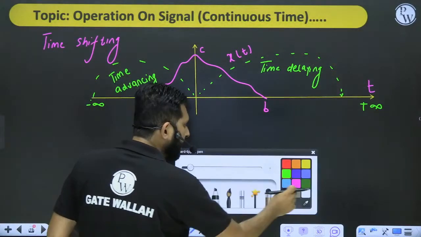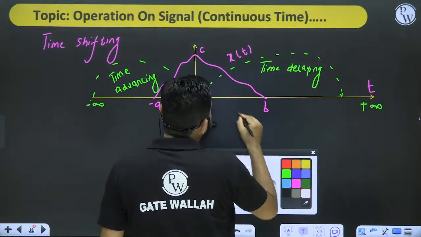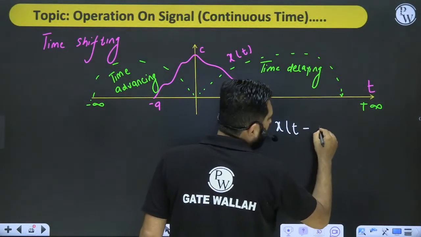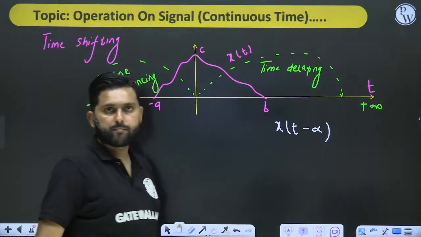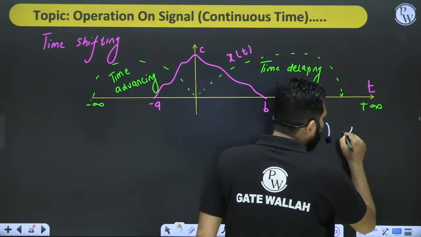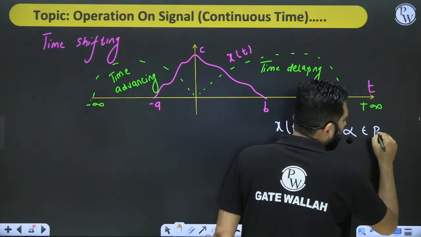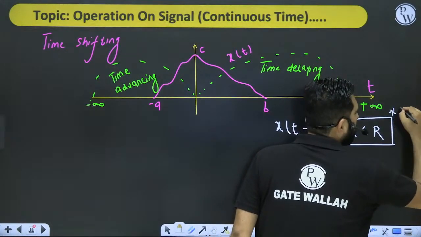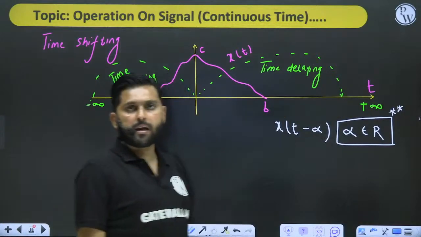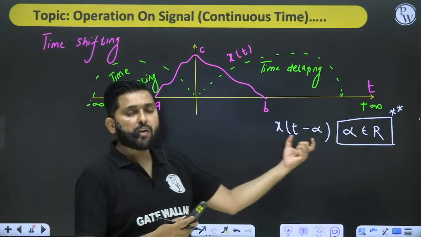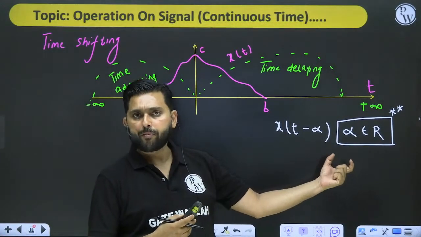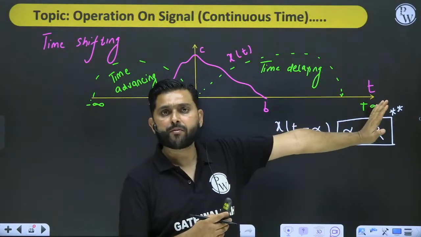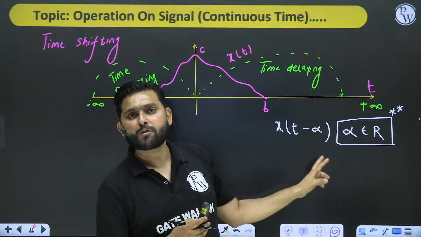The most important point is what the general format of time delaying is. It is very simple: if this is x of t, then this should be x of t minus alpha, where alpha belongs to the real numbers. Mind it, this is one of the most important points that you have to take care of. Whenever you shift the signal towards plus infinity by alpha amount, you write x of t minus alpha.